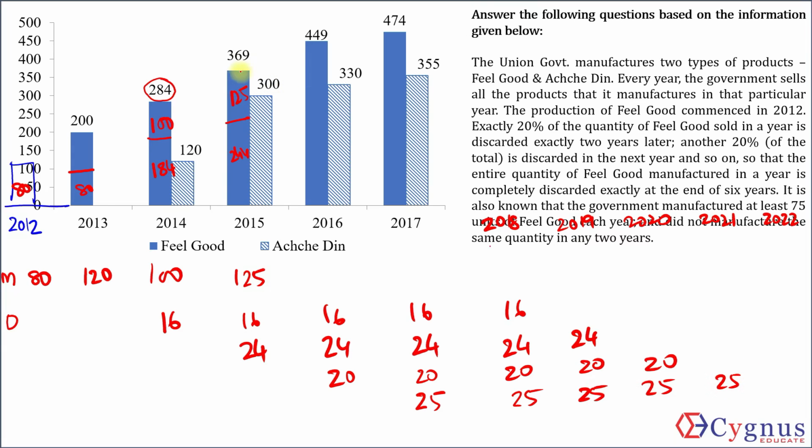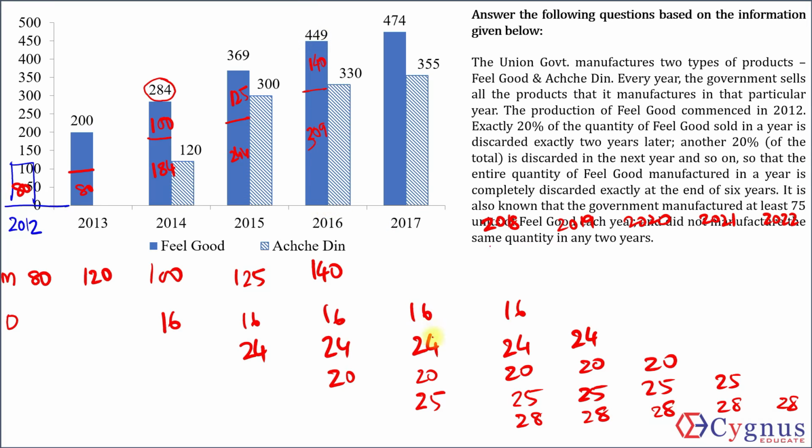Now, out of these 369 products in use, 60 products will be discarded in 2016. So 369 minus 60, 309. 309 products will be continued next year. Out of 449, 309 is from previous years, which means 140 is the production this year. 20%, 28. 449.